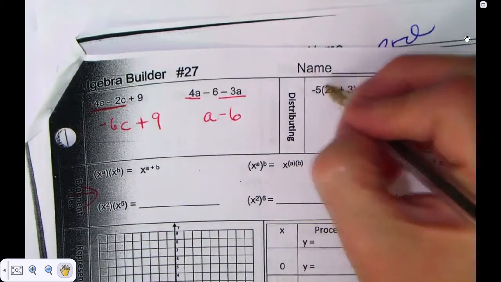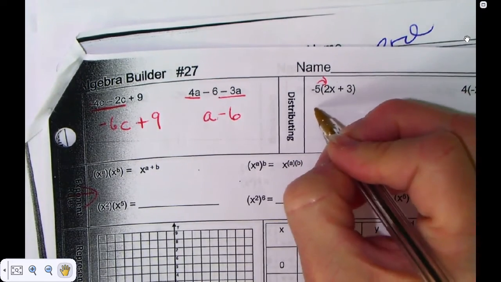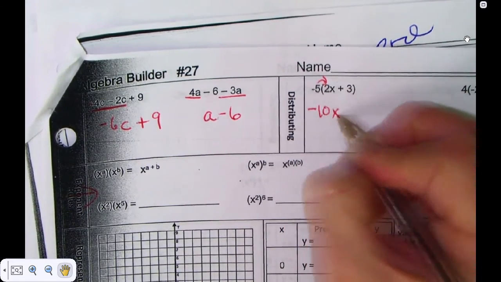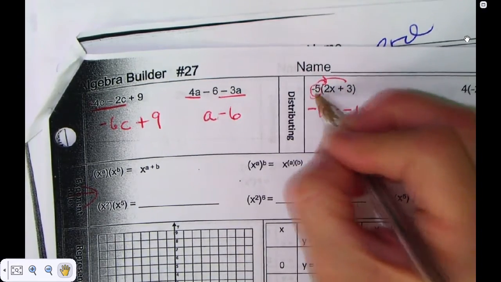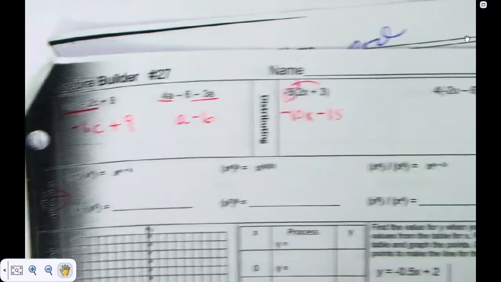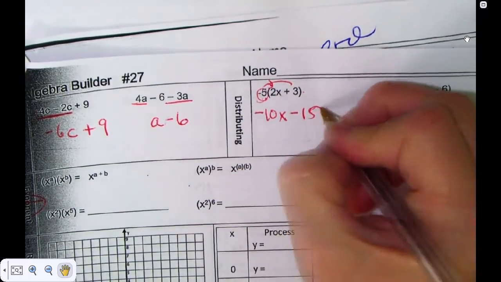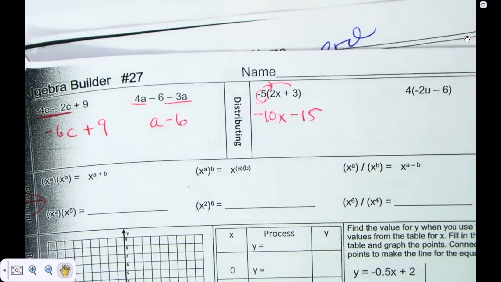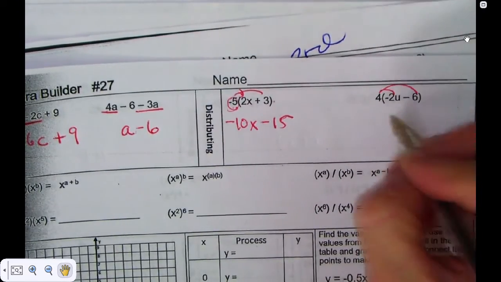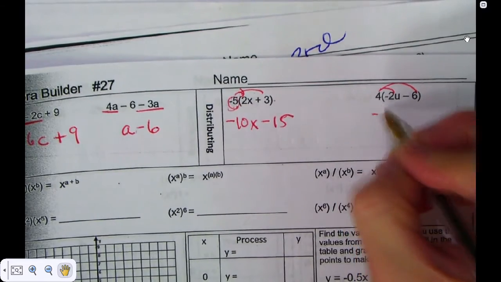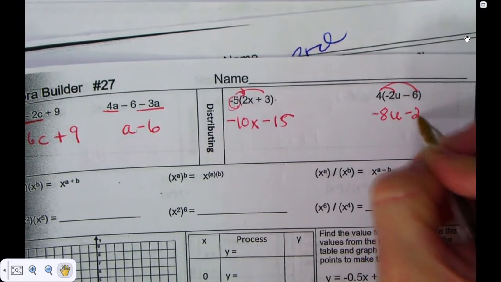Now the distributive property. What am I going to get? Negative 10x minus 15. You have to multiply the negative 5 by both terms. Guys, this stuff is very important for next year. I'm getting you ready for high school right now. Okay, what is this going to do? What are you going to get? Negative 8u minus 24.